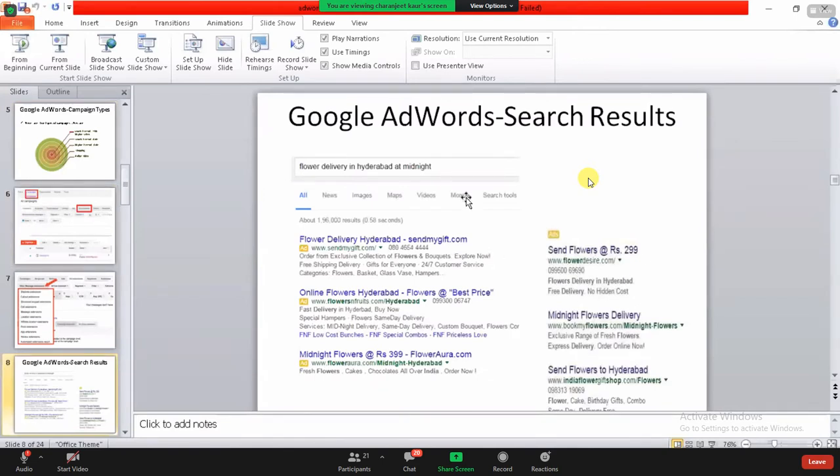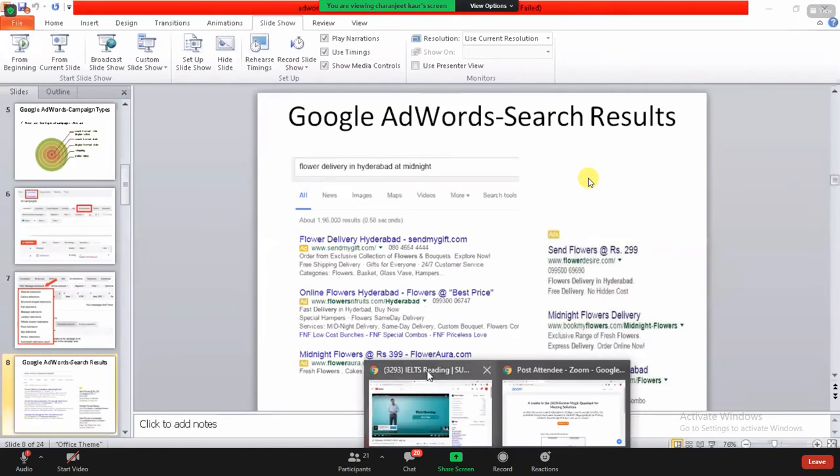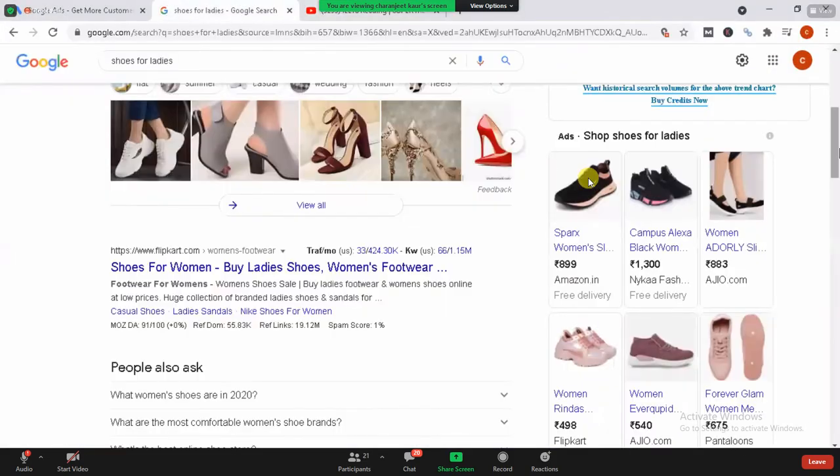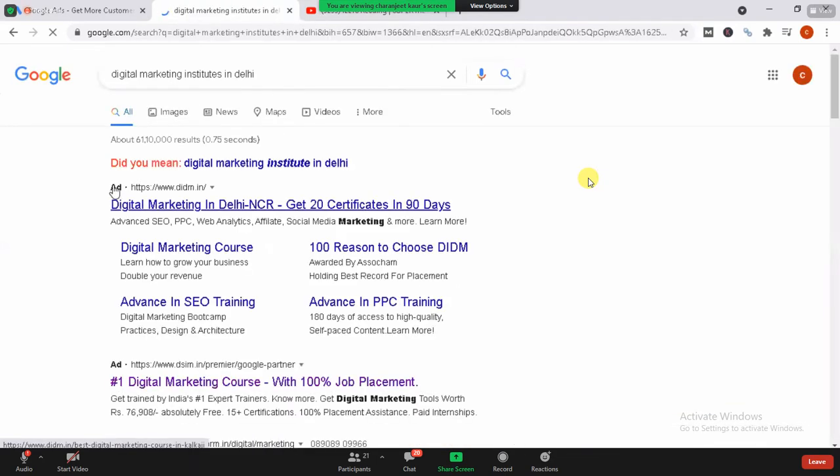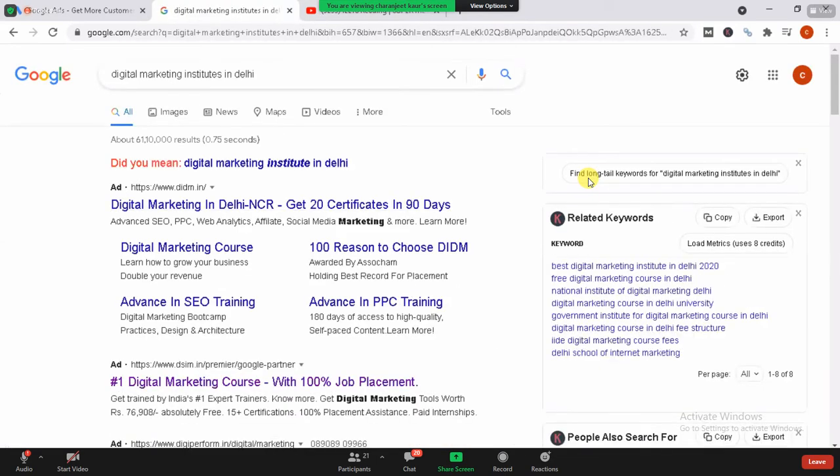In the Google AdWords search results, you can see this ad section. They have changed the logo; it is no longer the yellow part, they just have it in a simple black form. I hope you have seen this now. Yes, now you can see they have changed the logo over here.